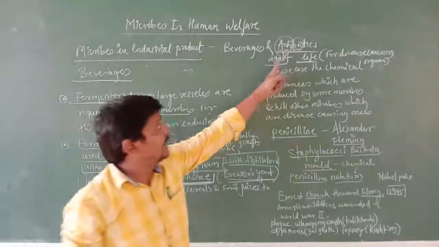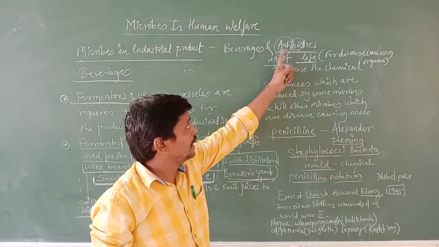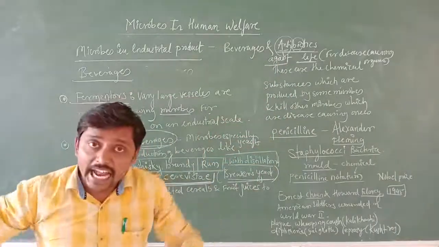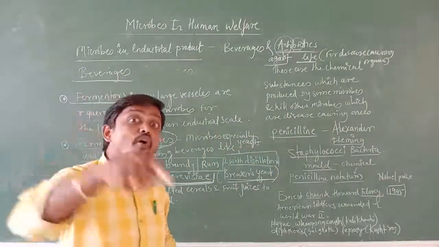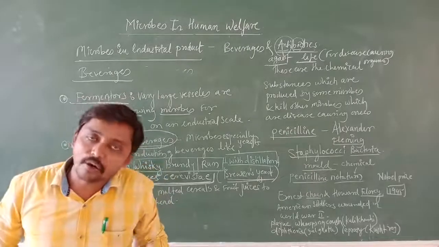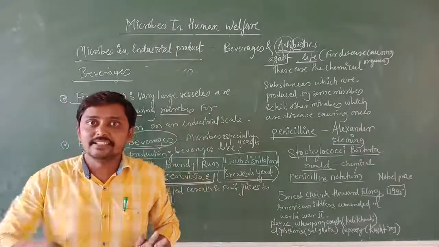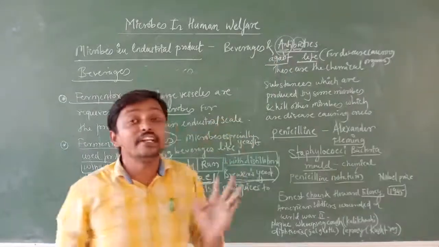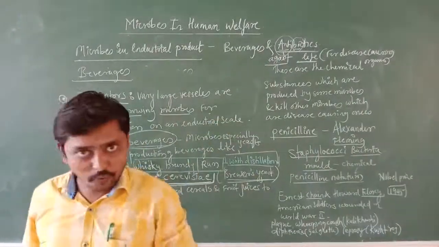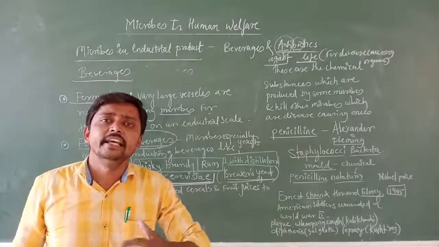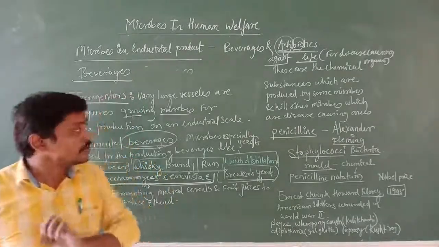Anti came from the Greek word anti, meaning against, and bio meaning life. Antibiotics are against the life of pathogens, the microorganisms which cause diseases, not against human beings. For human beings, these antibiotics are pro-life, meaning they are helpful for improving the health status. So this is very important.